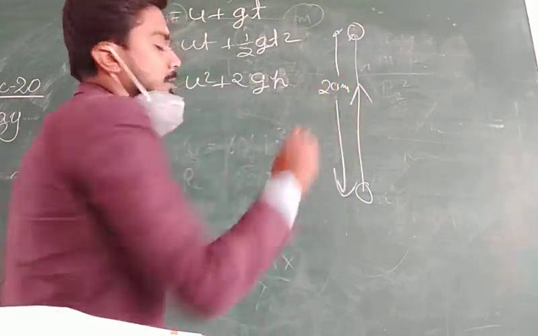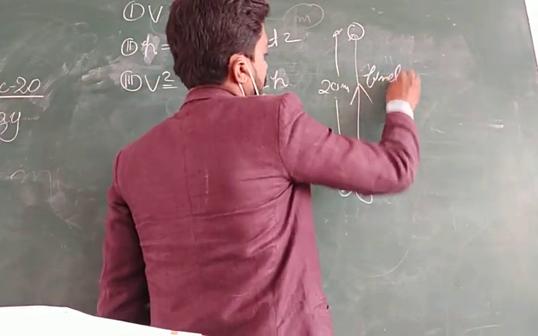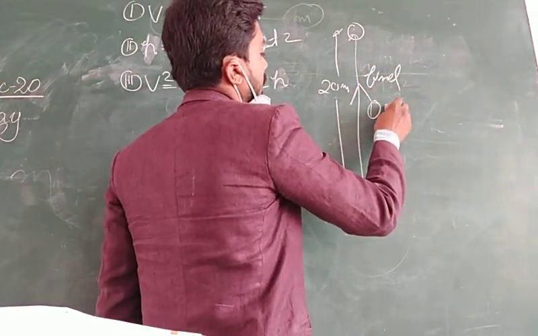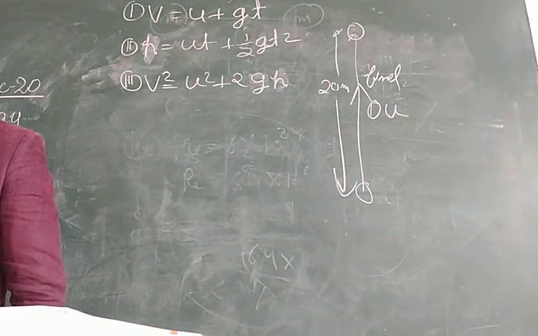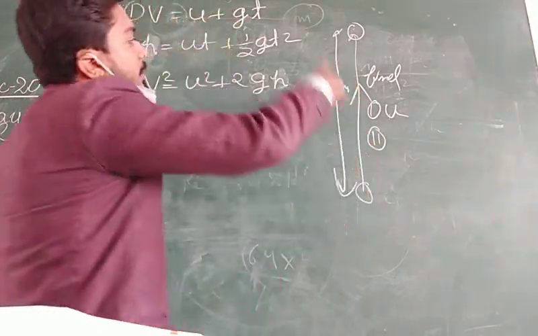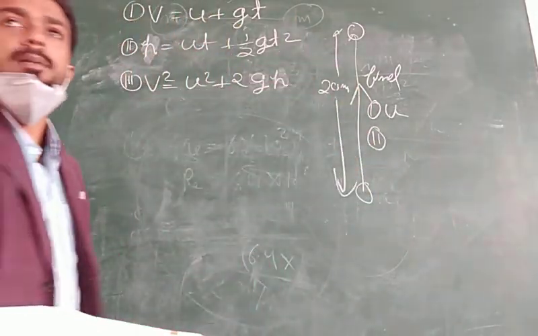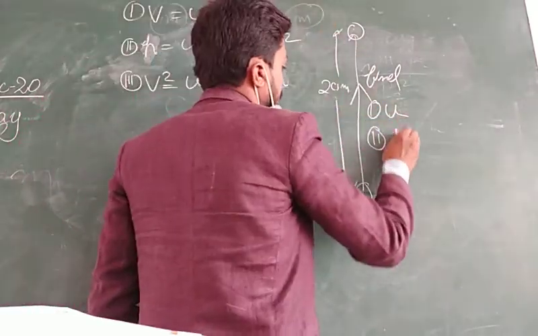My question is, number one, find the initial velocity u, and number two, calculate the time taken. How much time it takes to reach this height.